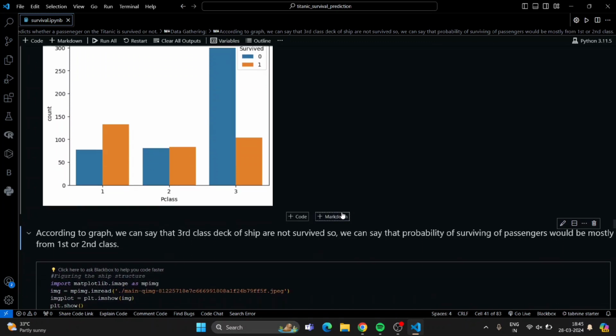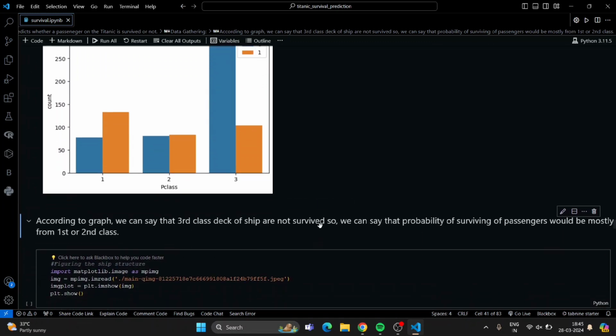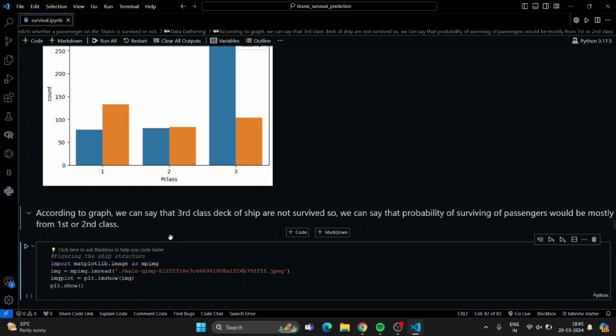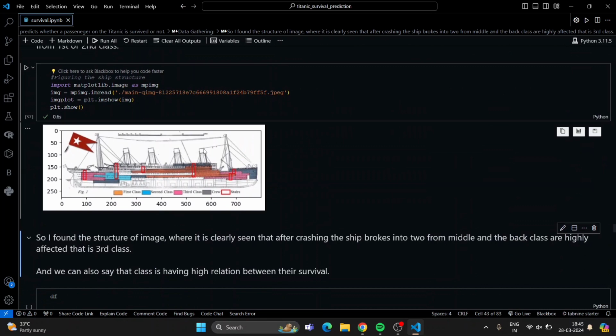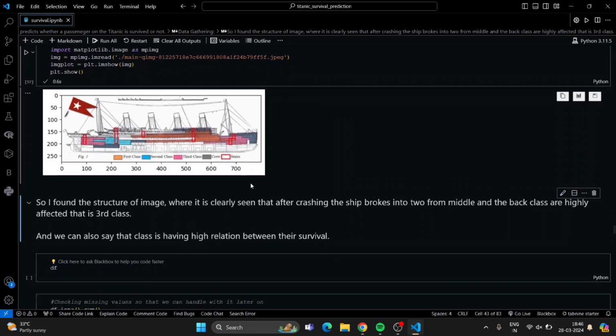According to the graph, the third class deck of the ship did not survive, so the probability of surviving would be mostly for first or second class. Here the third class is the pink one, and the ship was broken from the middle, so the chances of not surviving are for third class only.